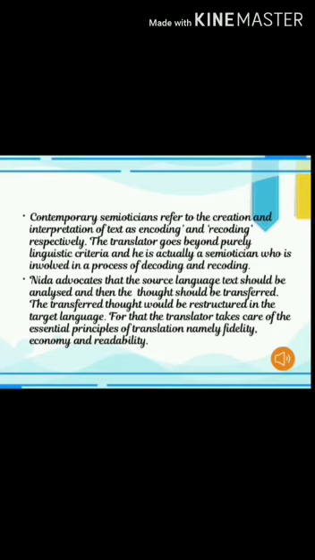Moving to the next. Contemporary semioticians refer to the creation and interpretation of text as encoding and recoding respectively. Definitely they are telling the fact. Who is a semiotician? A semiotician is a person who studies signs, a person who studies the science of signs.